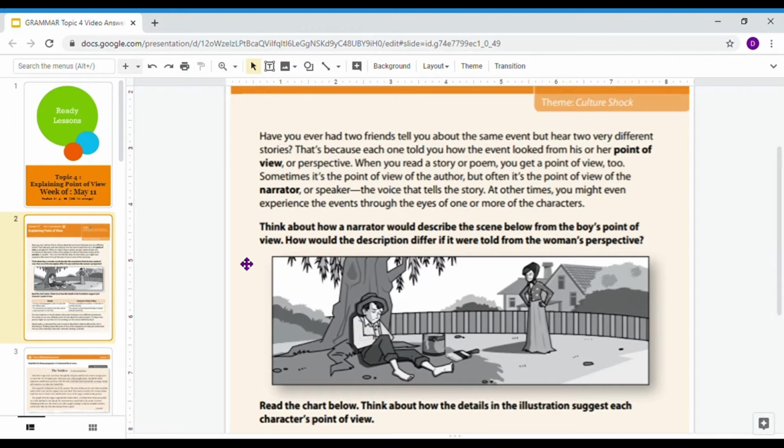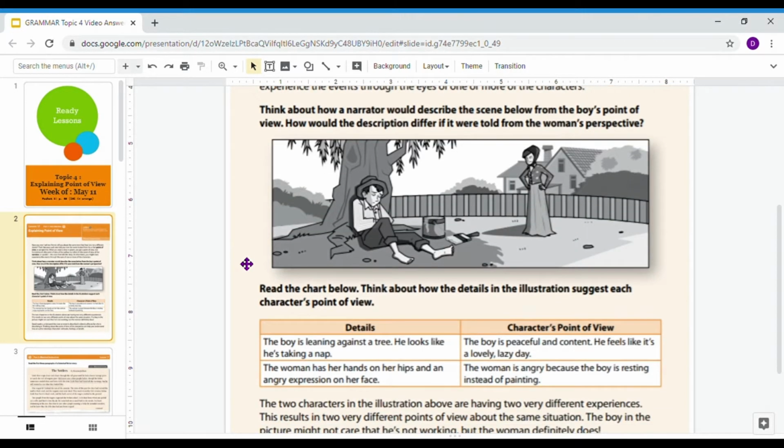So let's look at this picture right here on this page. How would somebody describe the point of view from the boy, and how would that look different than if you were looking through the point of view of this woman? I can see that this boy, looking at the details in my chart, is leaning up against the tree and he looks like he's taking a nap.